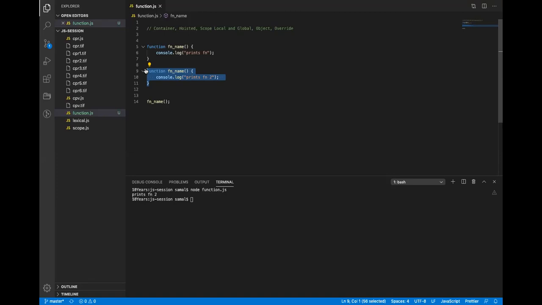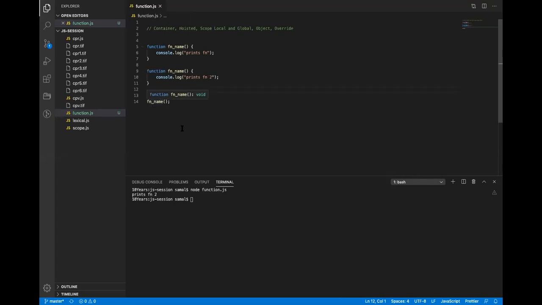Normally in object-oriented programming, we override the method. We create a parent class, and then a child class or object, and then we override the parent method in the child. But in JavaScript there is no need for that, because everything is an object. Since a function also acts as an object, you can directly override the existing definition.